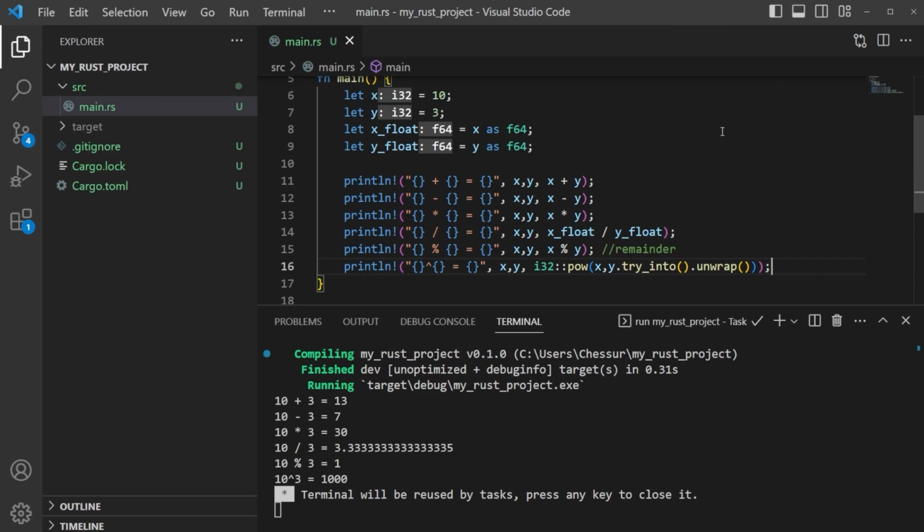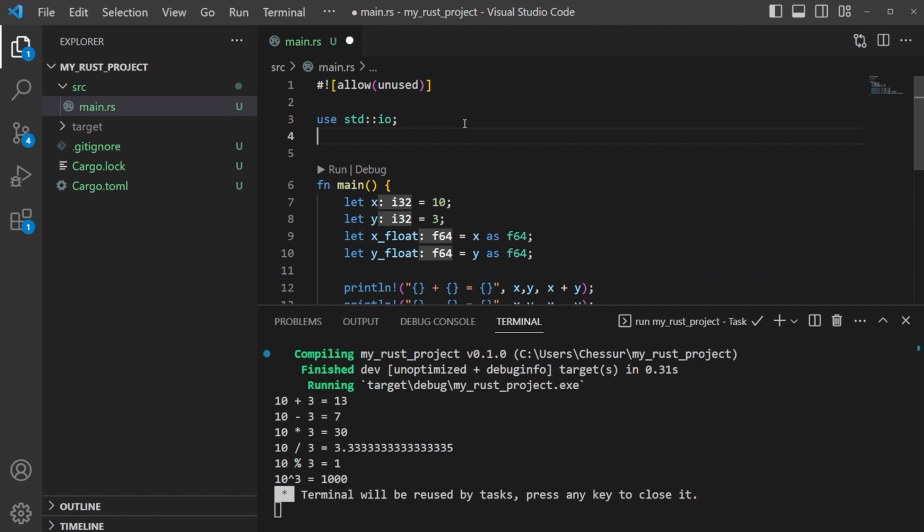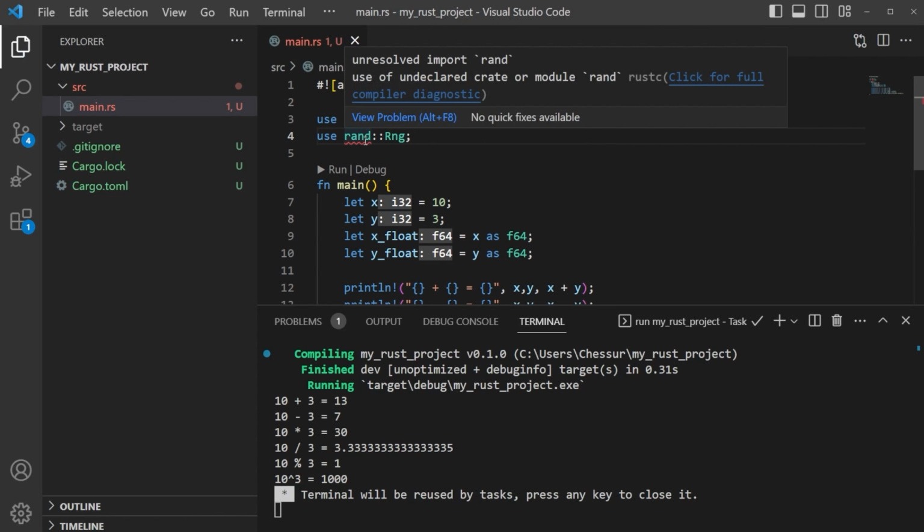One more thing I wanted to show you was importing modules or libraries and then having dependencies with them. So we're going to be importing something called rand, which is going to be a random number generator. And we can come in here and say use rand like this, RNG, and it has no idea what we're talking about at this point. So if we save this, it's going to give us an error because it doesn't know where it is. It just says unresolved import rand.